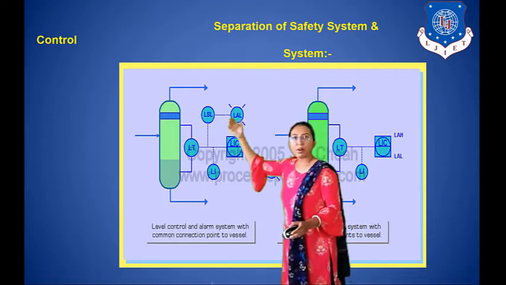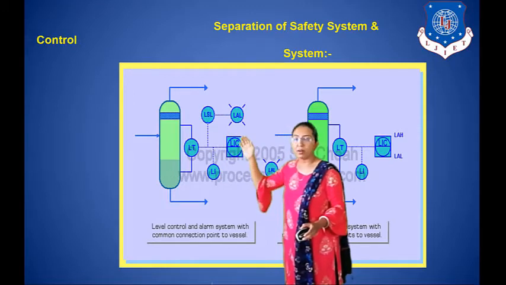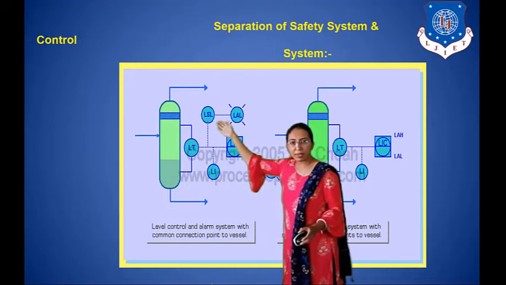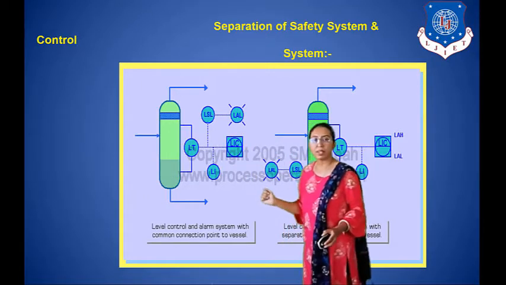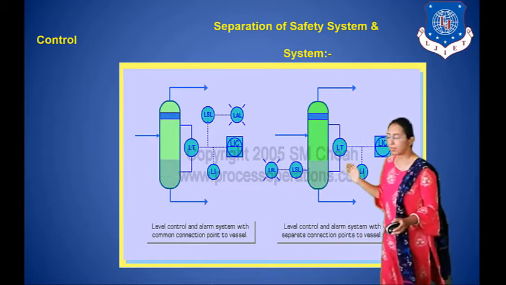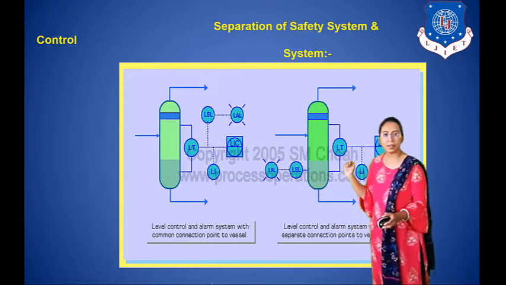If our level goes below the set point value, then the low level switch will be activated, so the alarm is also activated.